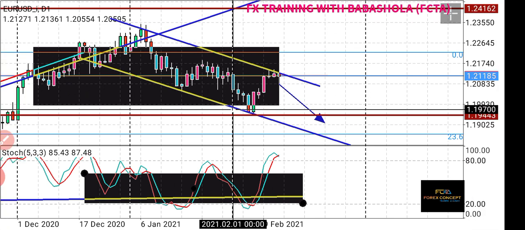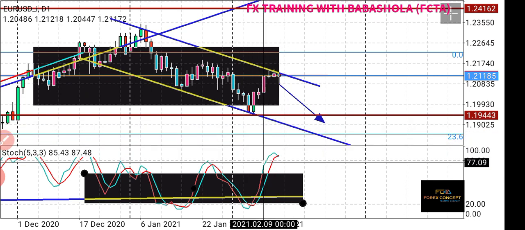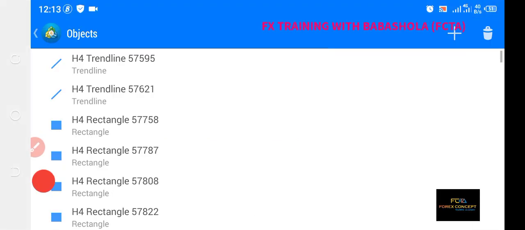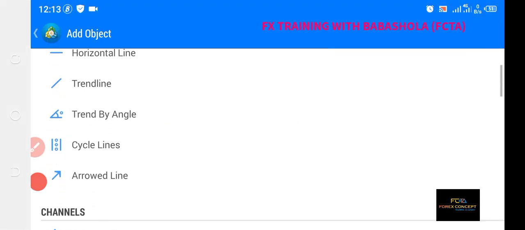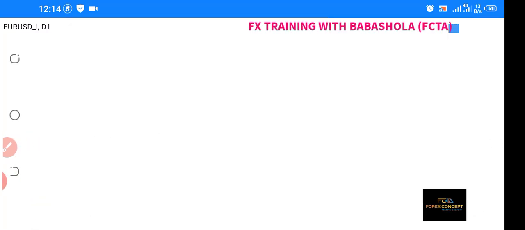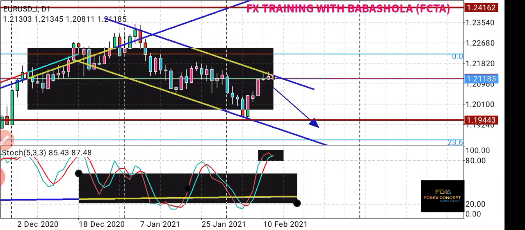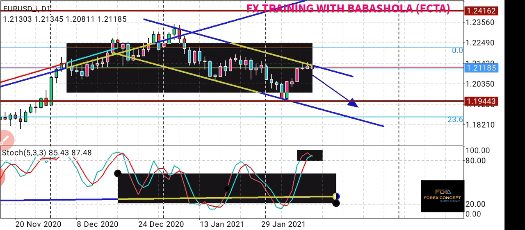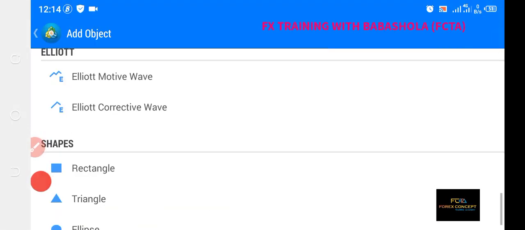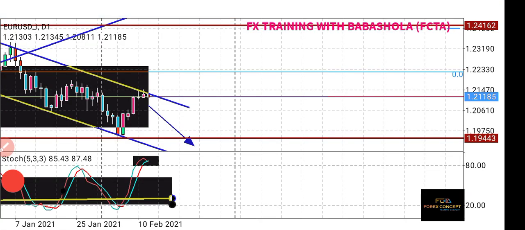Also, the stochastic on the daily is overbought. Okay, also telling us that a short-term sell can be possible. Can you see it now? It's overbought, and the last time it was overbought was this point, at the same level as the recent one.